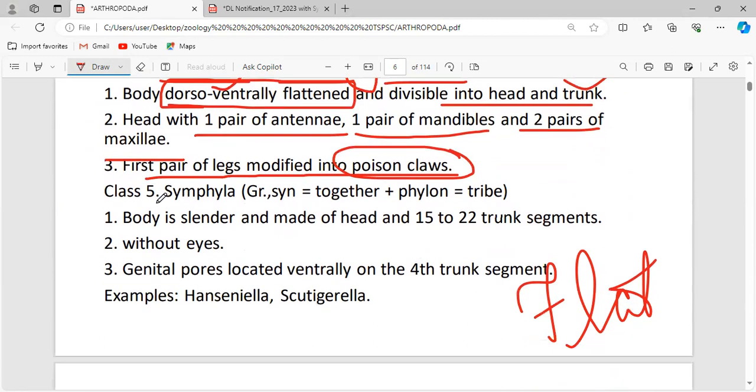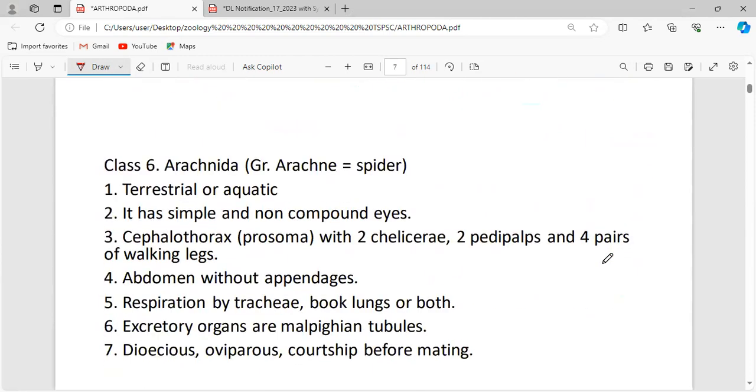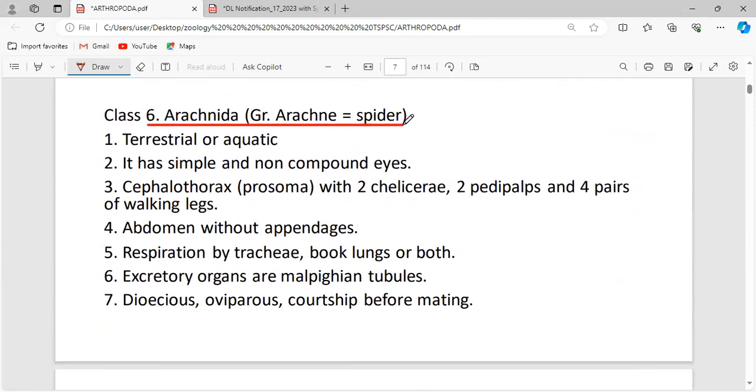Okay. Now, Symphyla. Syn means together, phylon means stripe. The body is slender, made of a head and 15 to 22 trunk segments. There are no eyes present in the animals placed under the class Symphyla. Genital pores are located ventrally on the 4th trunk segment. Examples: Hanseniella and Scutigerella.